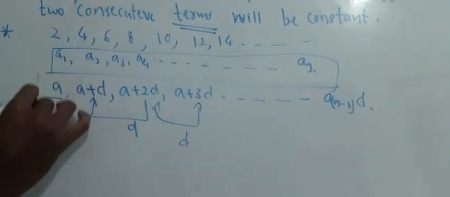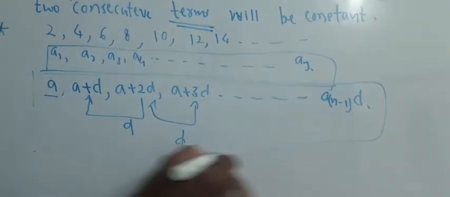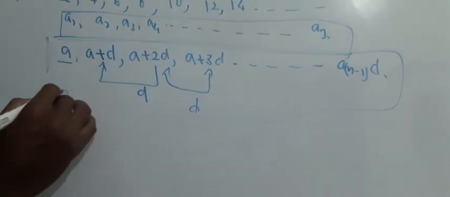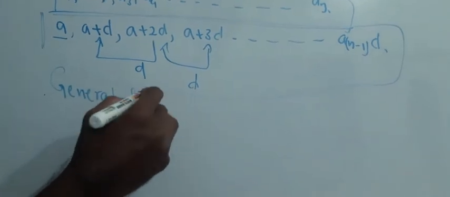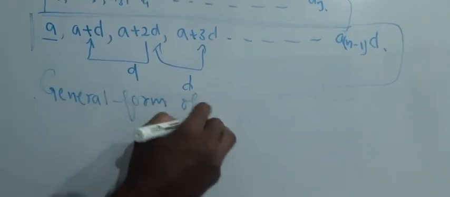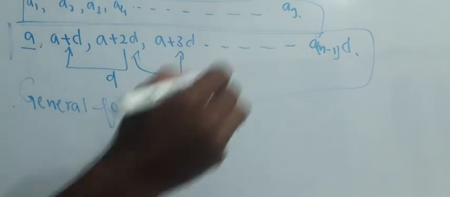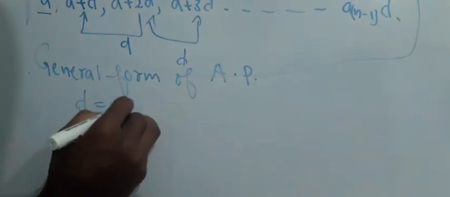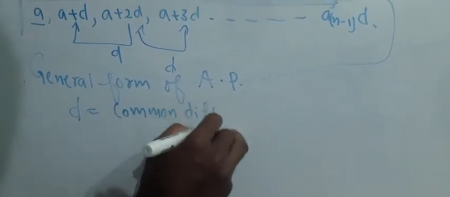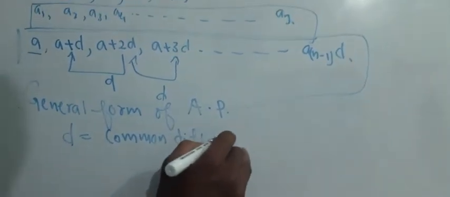So arranging the terms in this order is called the general form of an AP, which is nothing but arithmetic progression. And one more thing, D is called the common difference, which will remain constant over the sequence.